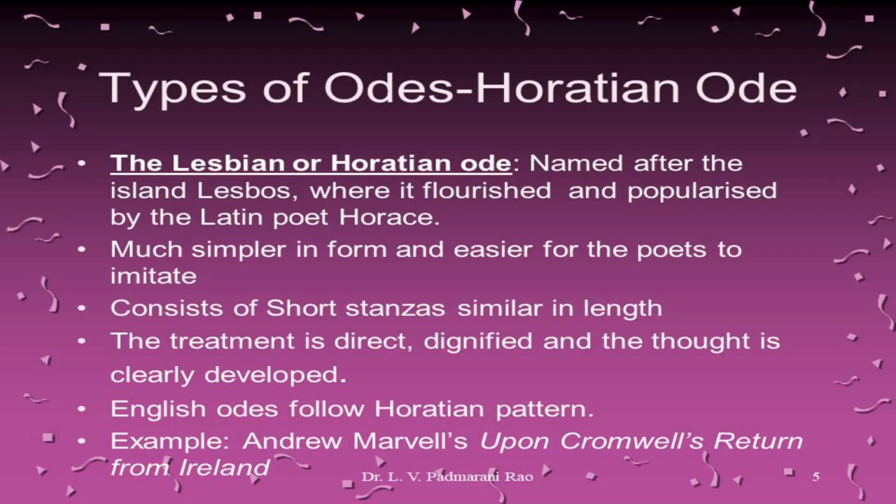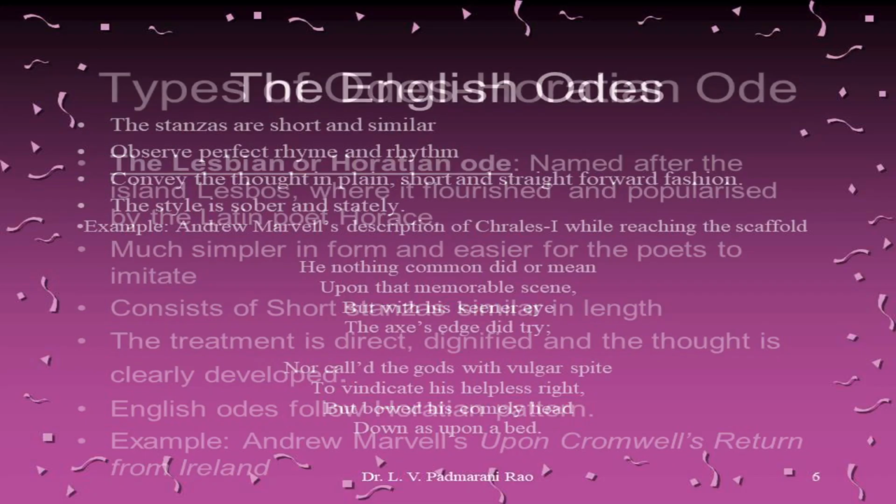Horatian ode is much simpler in form and easier for the poets to imitate than the Greek ode or the Pindaric ode. It consists of short stanzas similar in length, and the treatment is direct, dignified, and the thought is clearly developed in a Horatian ode. The English odes mostly follow the Horatian pattern, as we could see in the example of Andrew Marvell's Upon Cromwell's Return from Ireland. This is a very beautiful ode written by Andrew Marvell of the 16th century, completely following the Horatian pattern of ode writing.